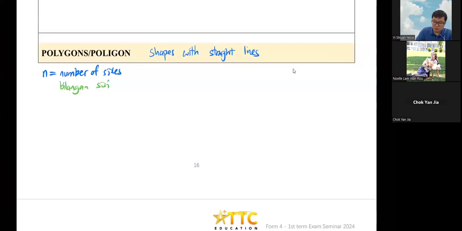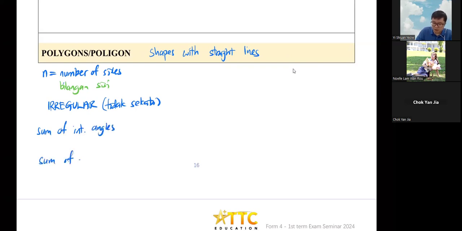Of course, when you have an irregular shape, tidak sekata, it means the sides are not all the same length. So we have our sum of interior angles and sum of exterior angles.